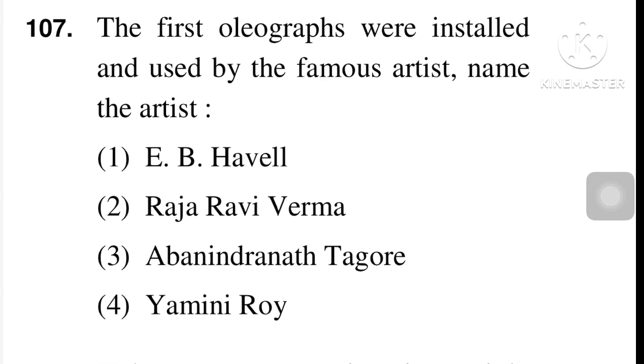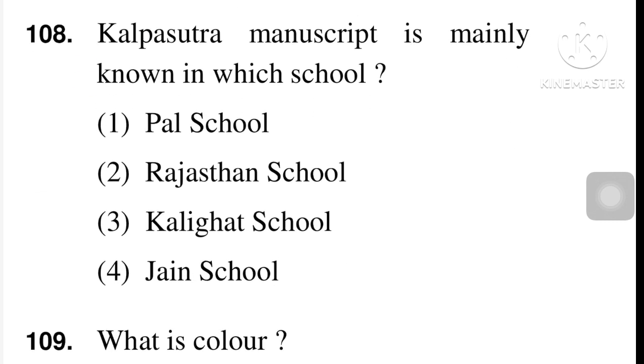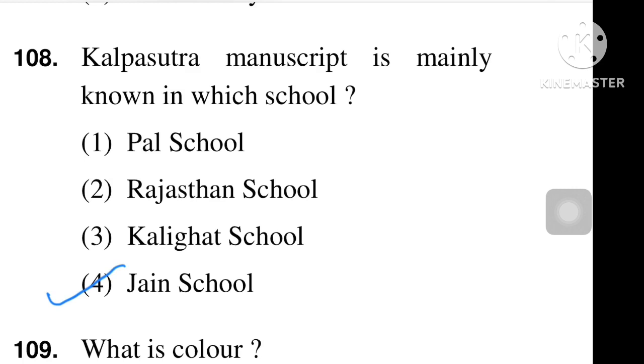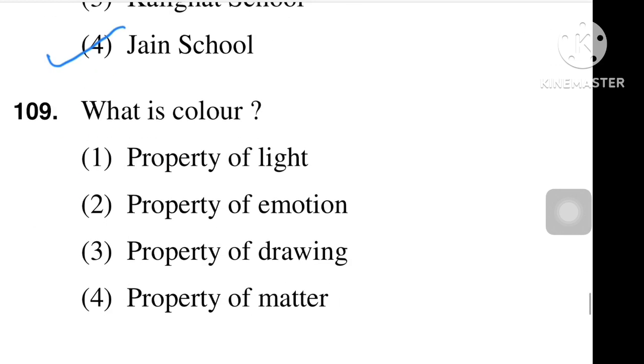Next question, the first oleographs were installed and used by a famous artist. Name the artist. E.V. Havell, Raja Ravi Verma, Abanindranath Tagore, number 4 Amrita Sher-Gil. Our right answer is 2, Raja Ravi Verma. Next question, the Kalpasutra manuscript is mainly known in which school? Jain school is the right answer. Next question is, what is color? Property of light is the right answer.